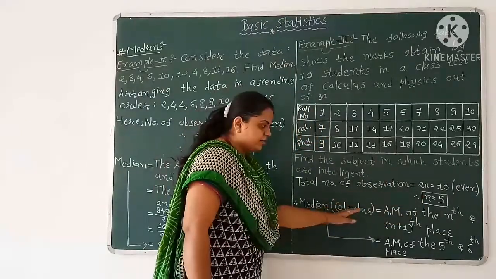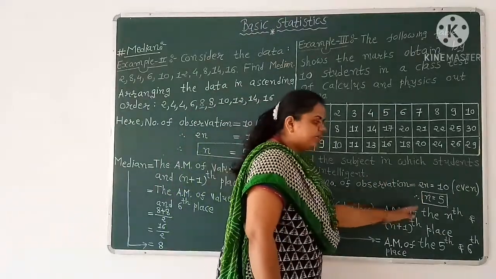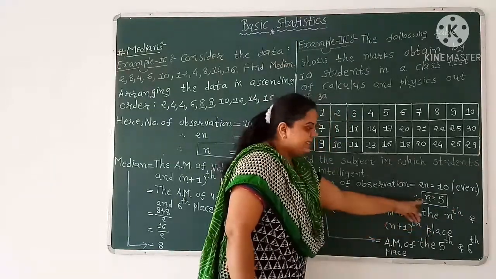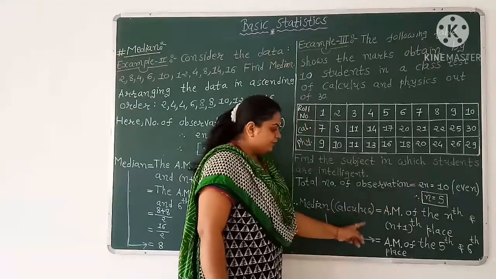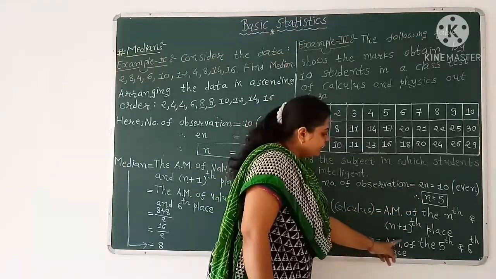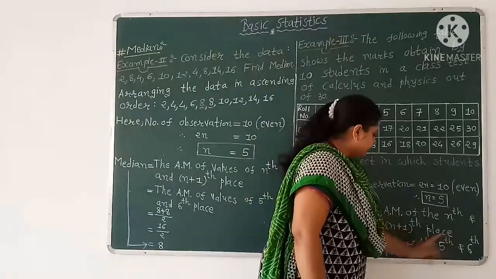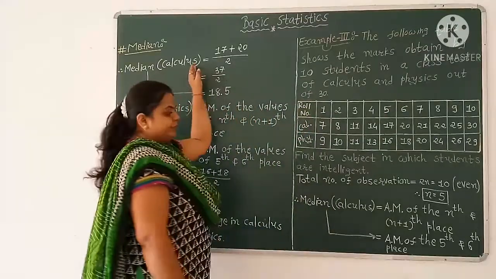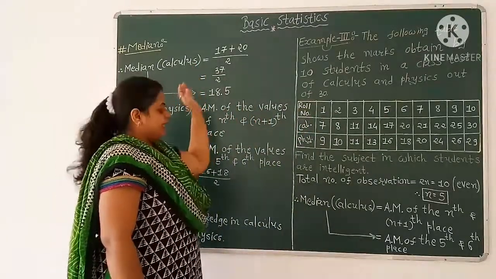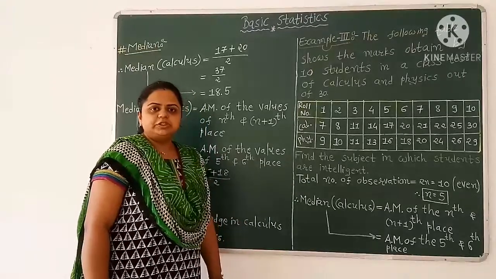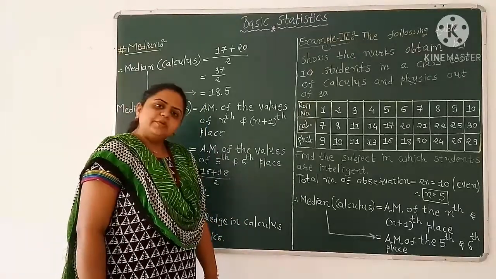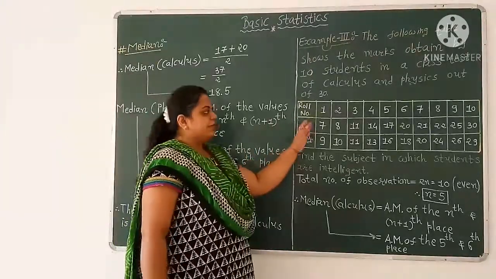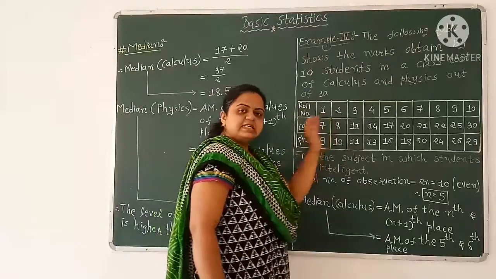Since we have an even number of observations, median of calculus equals the arithmetic mean of the nth and (n plus 1)th place. Here n equals 5. So median of calculus equals the arithmetic mean of the 5th and 6th place. We already know that arithmetic mean equals the sum of all observations over the total number of observations. Here the data for calculus is already in ascending order.